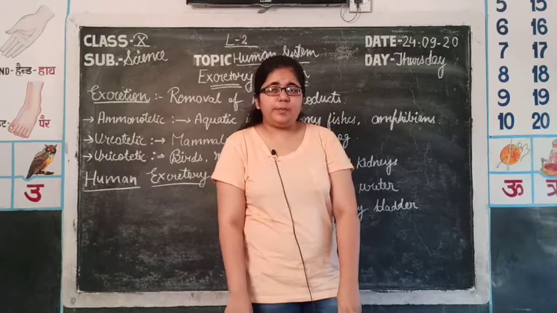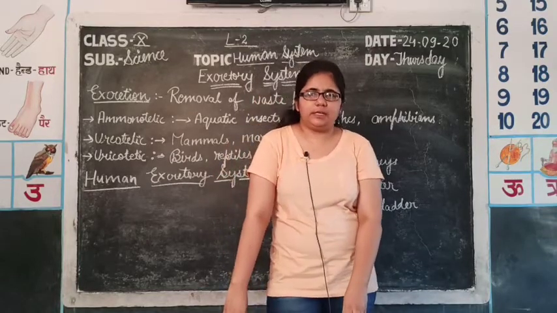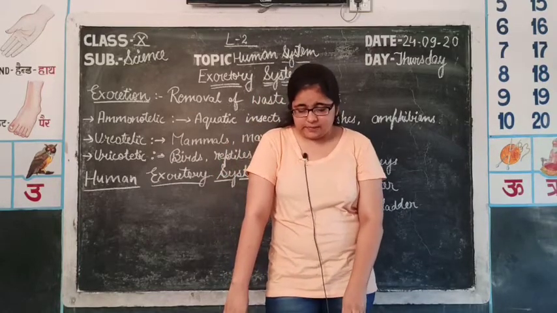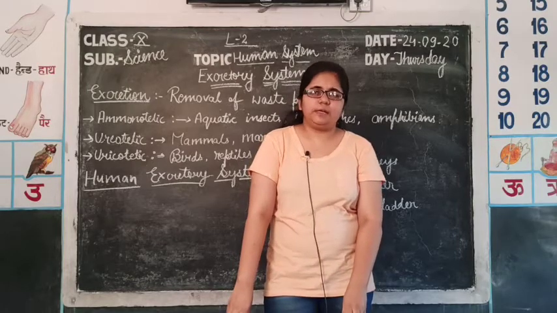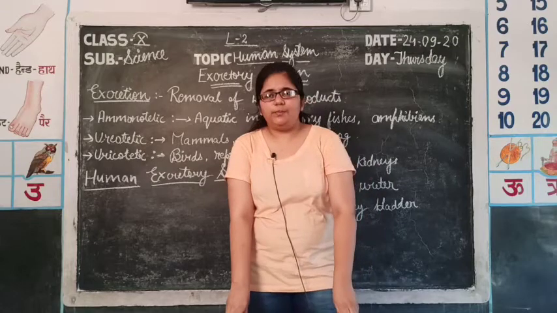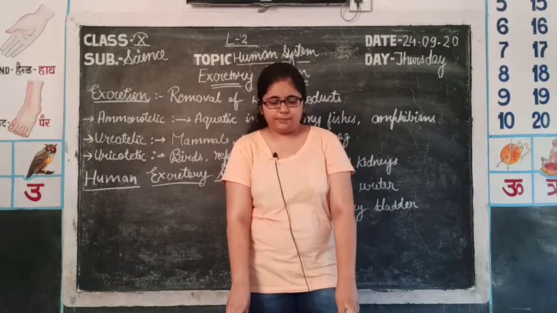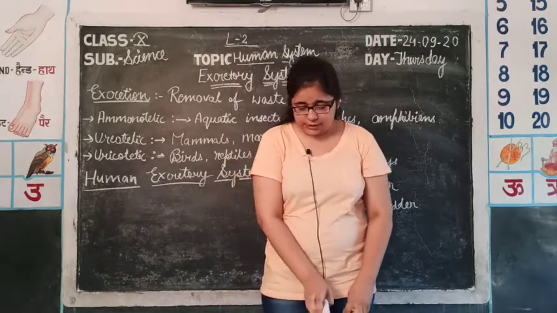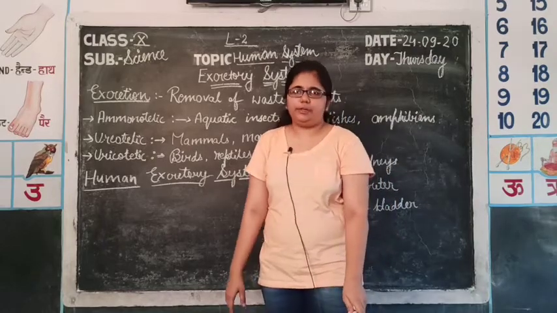These are produced by metabolic activities of the cells, and these substances have to be removed. Some substances have to be removed totally and others are removed partially from the body. So, for this excretion, the kidney is the main organ.